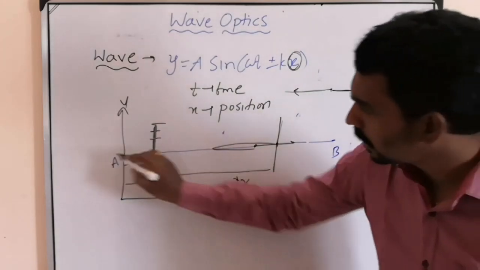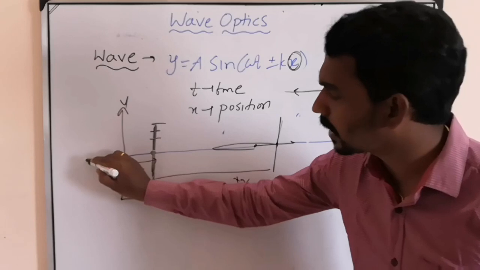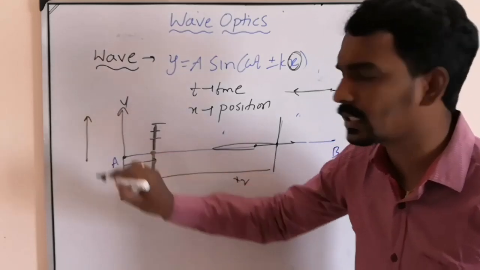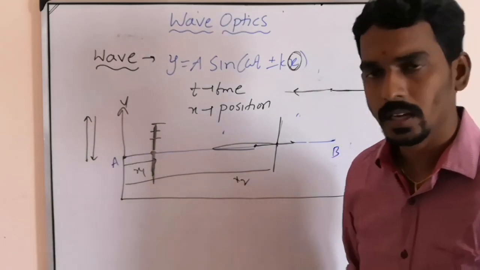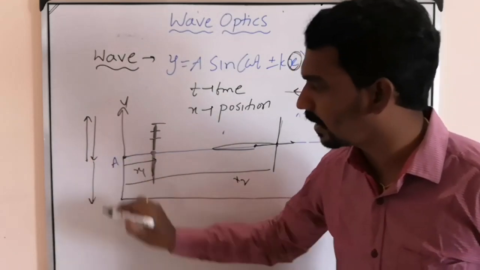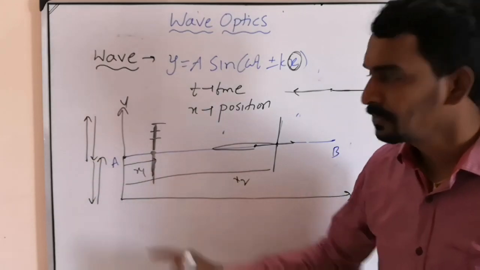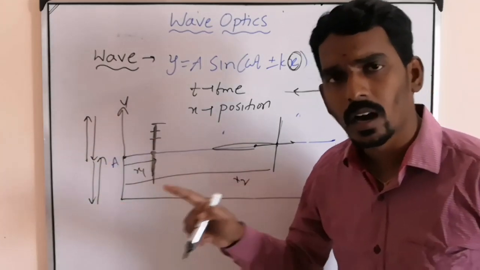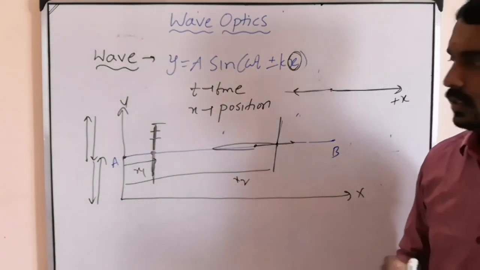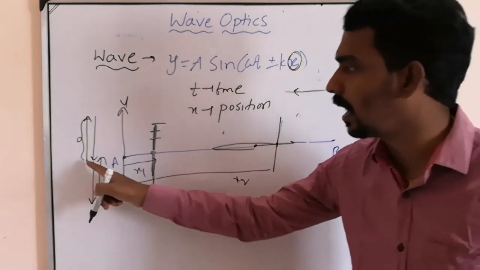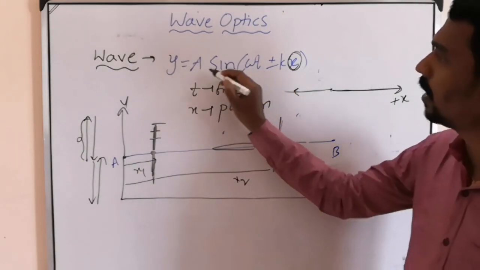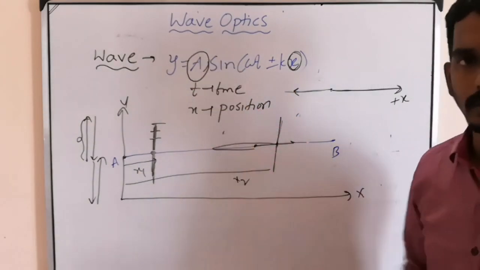Because vibration means from the equilibrium position, it will move to one maximum displacement, then come back, then move in the opposite direction, then again come back. This is called one complete oscillation or vibration. And this maximum displacement from the equilibrium position is called amplitude.